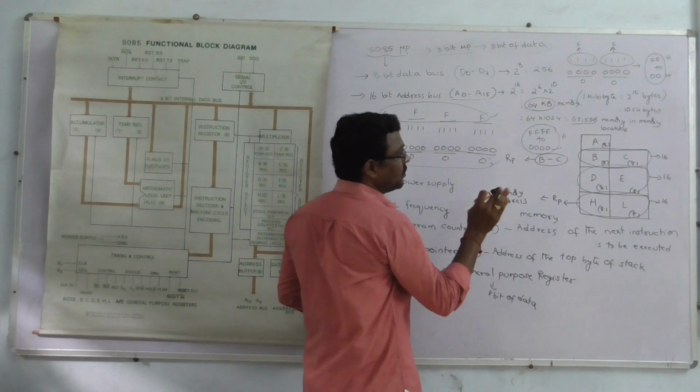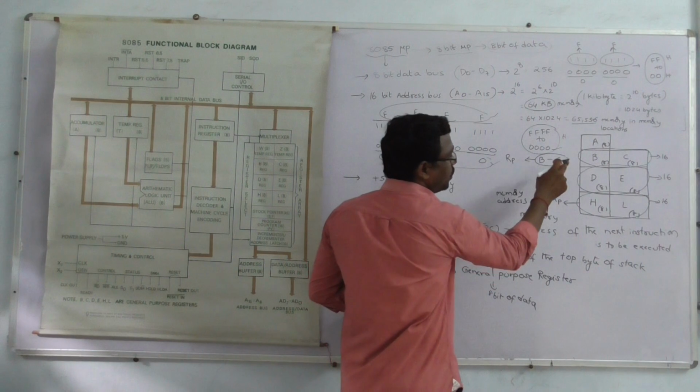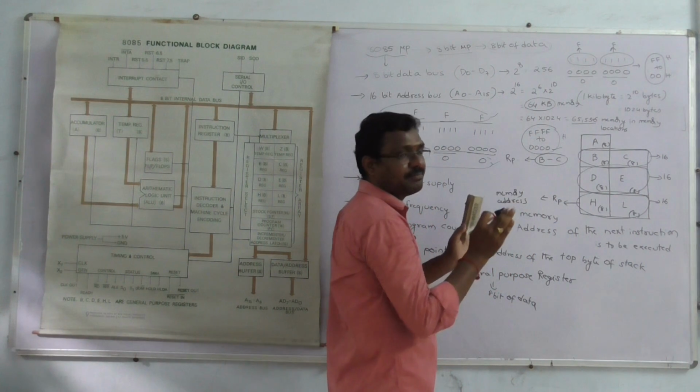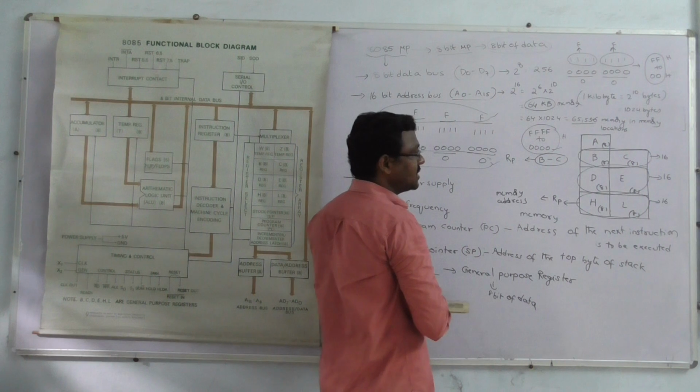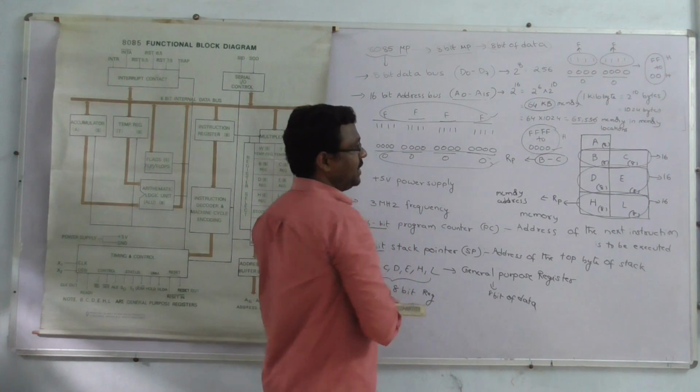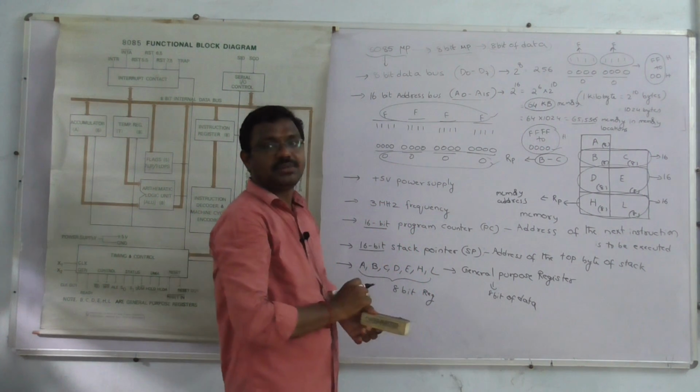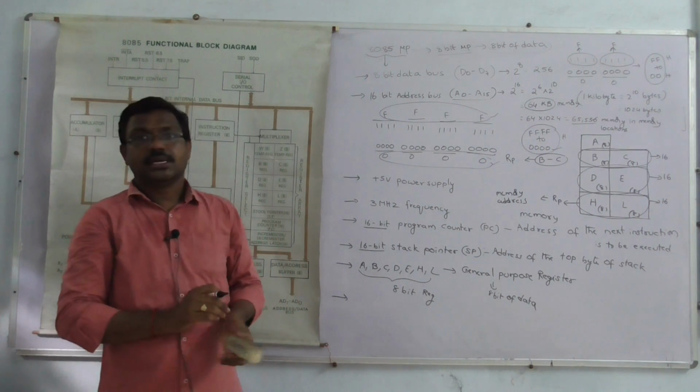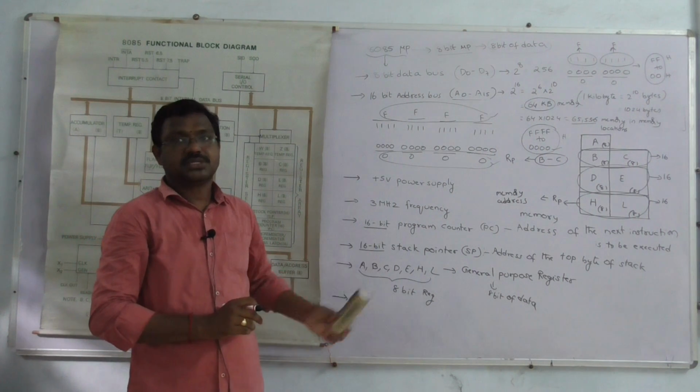At that time, those registers act as a register pair. That is a 16-bit register pair. You can store 16-bit of information. Okay. Next, we will continue in the next section.